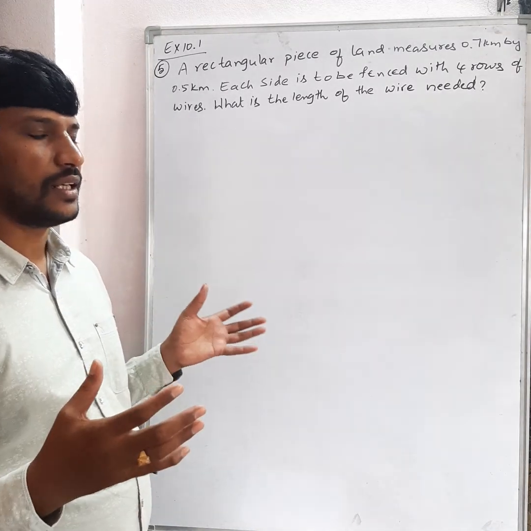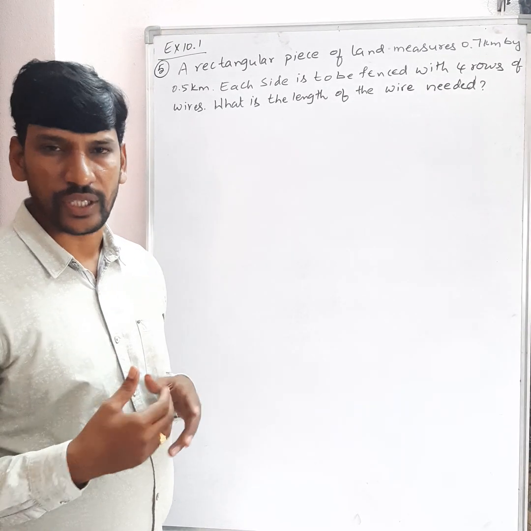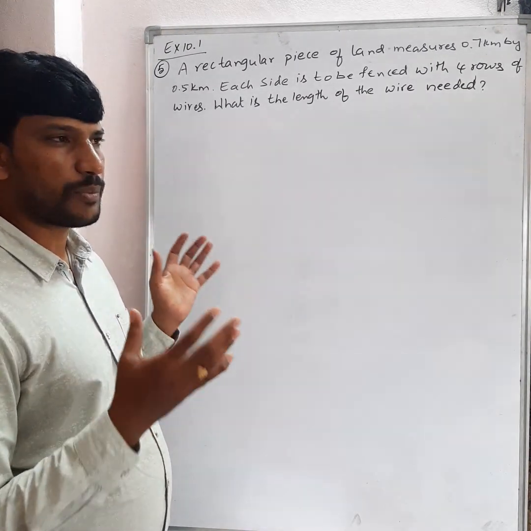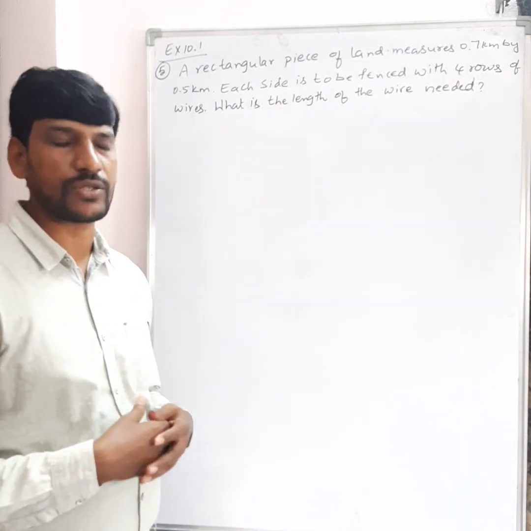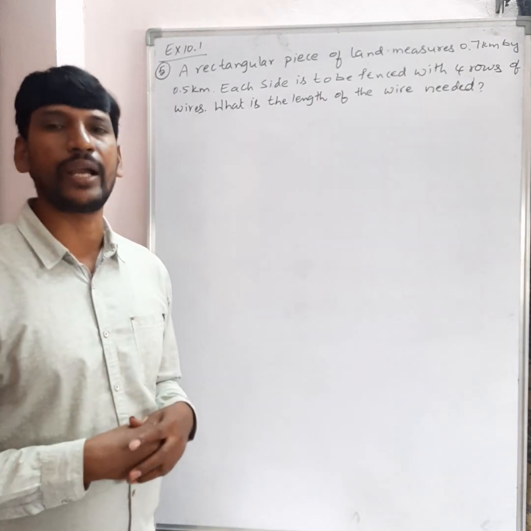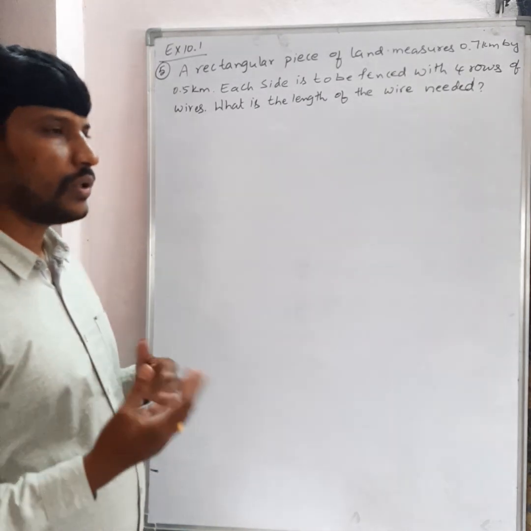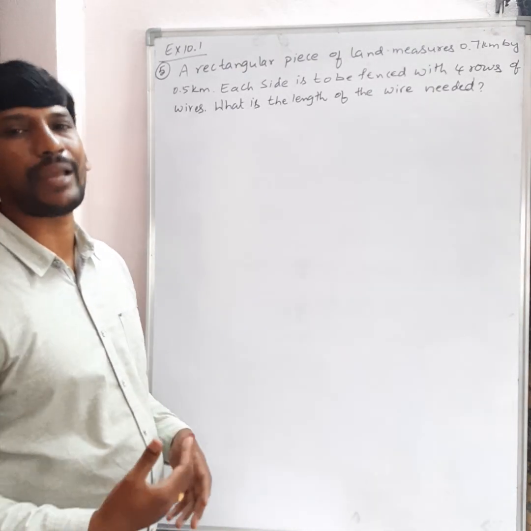Already we discussed the chapter mensuration. In that we discussed the perimeter of regular shapes and rectangles, irregular shapes also, and we discussed some questions from the 10.1 exercise. Now let us discuss some more questions from the same exercise.